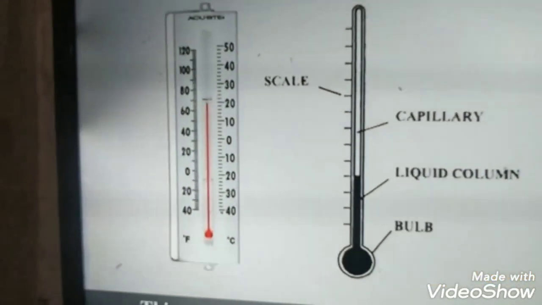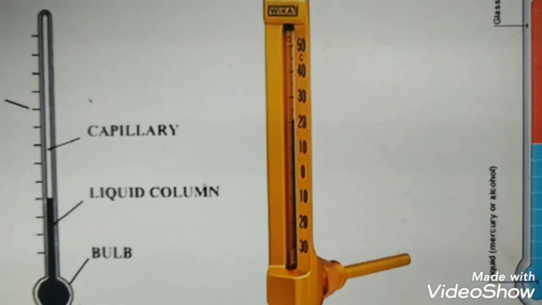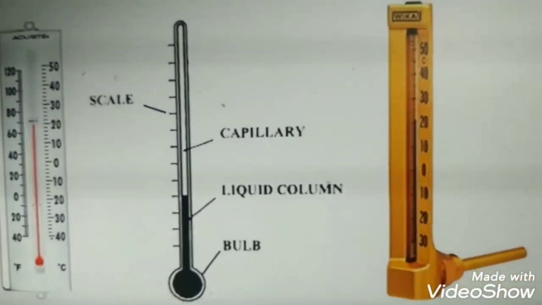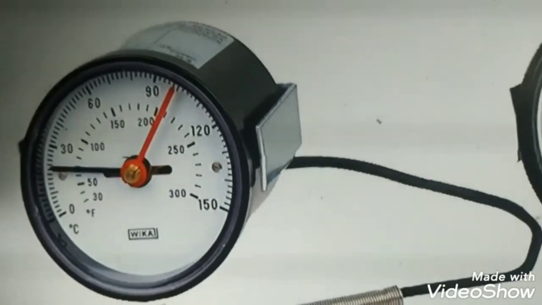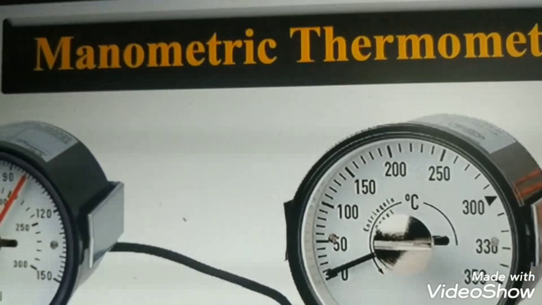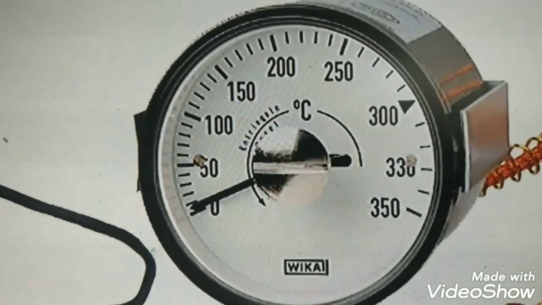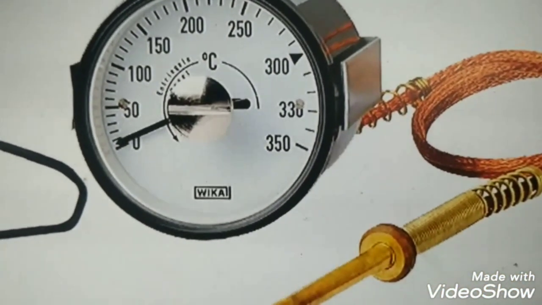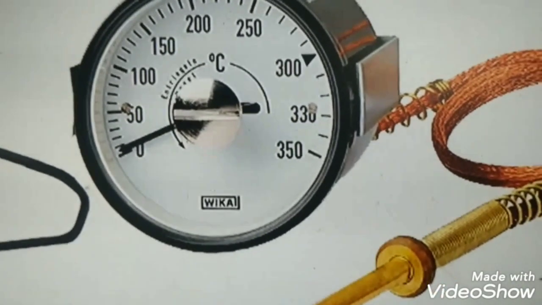Some are liquid gas thermometers, alcohol thermometers, mercury thermometers. So there are different types of liquid and glass thermometers. These are generally called manometers. So they are manometric thermometers. What are they? Manometric thermometers. Based on pressure or vapor pressure, these thermometers are used. This type of thermometer is also known as a pressure filled thermometer or vapor pressure thermometer.